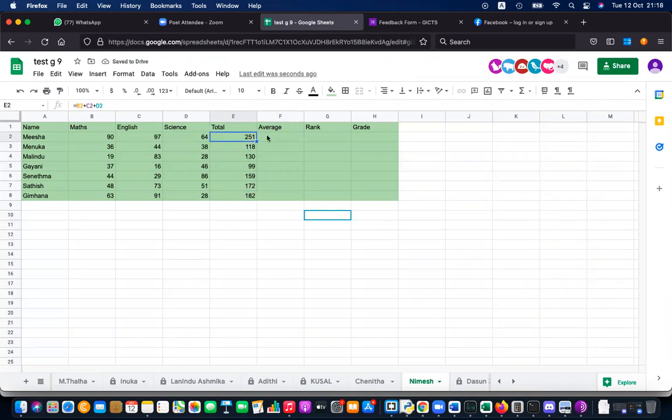The same applies for average. When you find one, you can click and drag for the rest. That is called auto fill. You can auto fill that. That is possible.